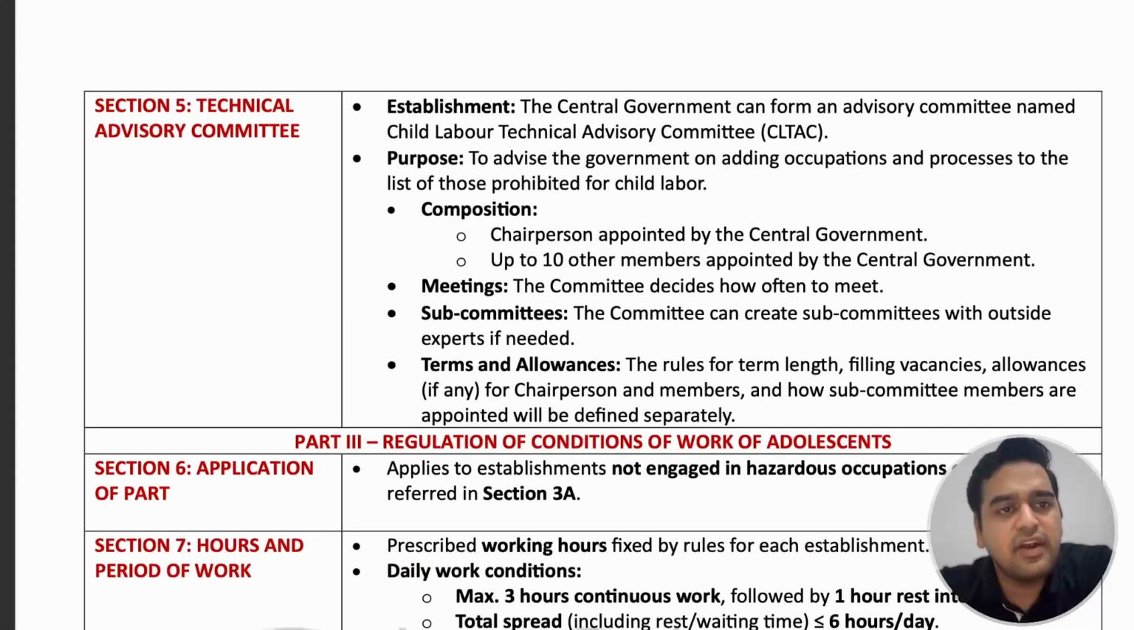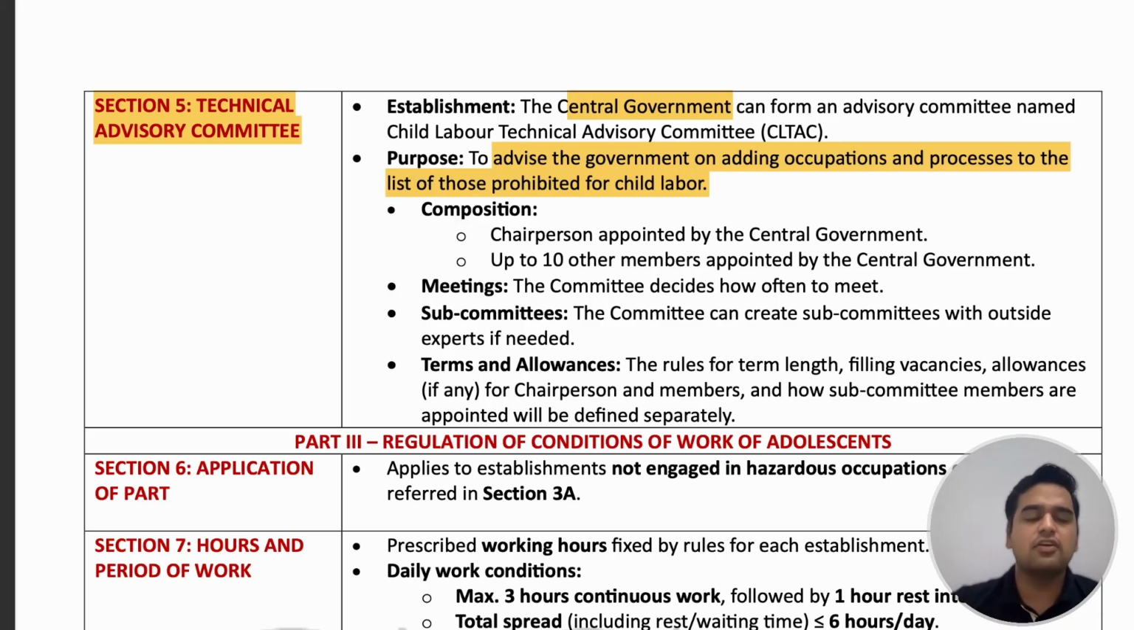Next is section 5, technical advisory committee. So there is a child labor technical advisory committee which is formed by central government for the purpose of advising the government on adding occupation or processes to the list of those prohibited for child labor. Means this particular technical advisory committee advises the government to add or omit particular occupation or processes from the schedule as mentioned in this act.